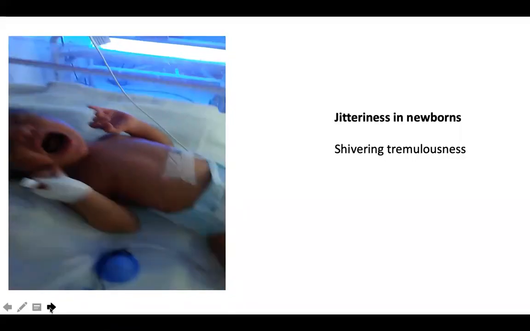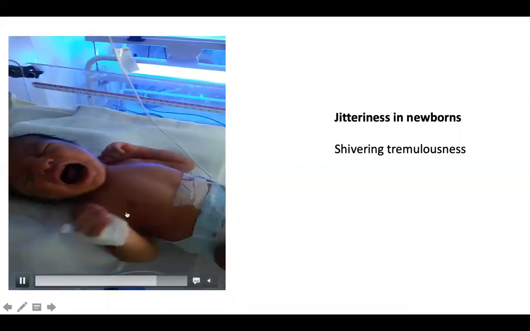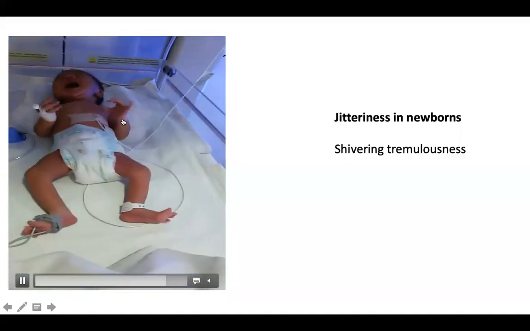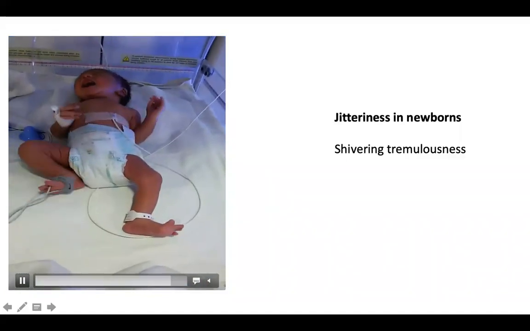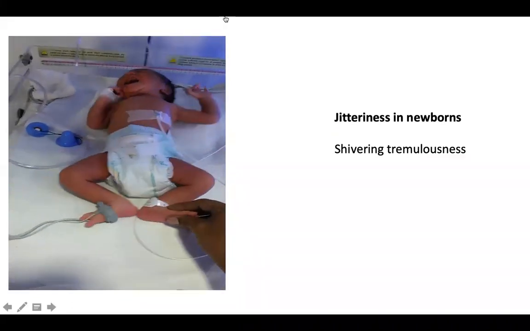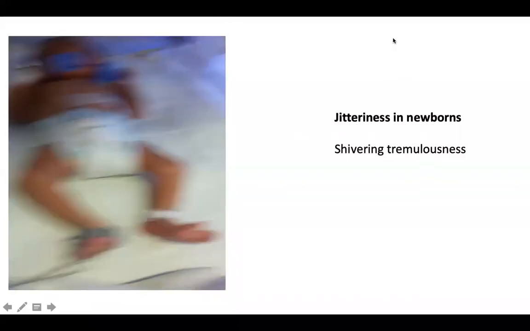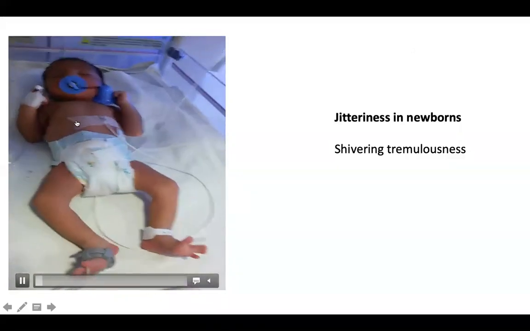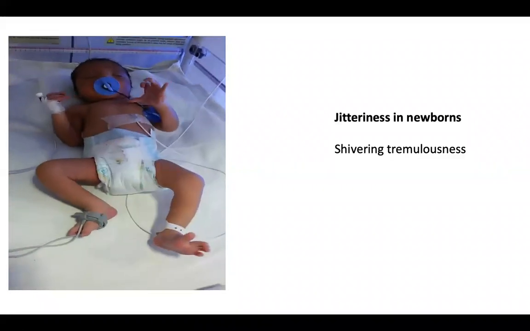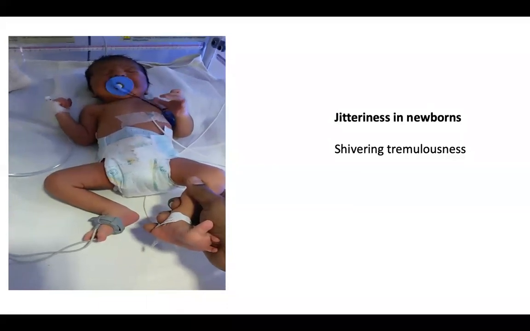So how do you differentiate a jitter from convulsions? The moment I hold the hands, the jitteriness would stop. It can be restrained, whereas true convulsions cannot be restrained. Jitteriness does not have an autonomic component or an ocular component. True seizures would have an ocular component like eye deviation to one side, whereas a jitter does not have ocular phenomena like eye deviation or eye gaze. Eyes are usually closed, and there is no autonomic phenomena like tachycardia or tachypnea associated with the jitter.